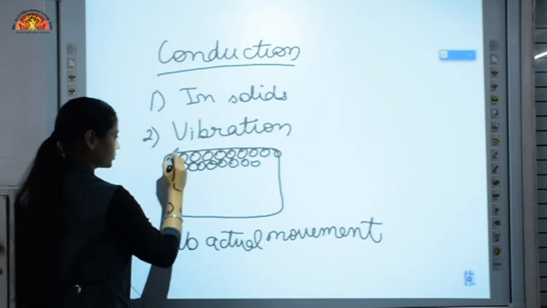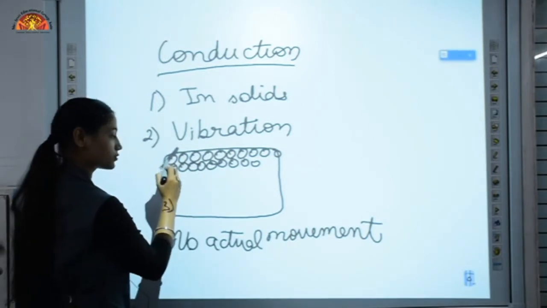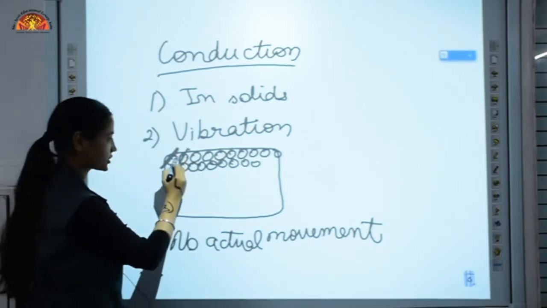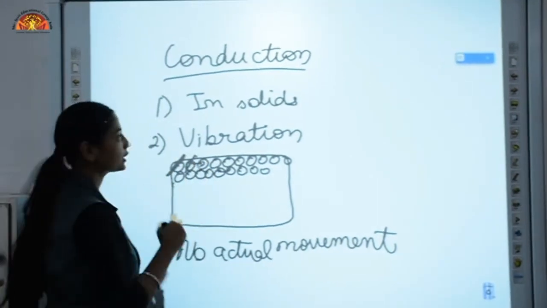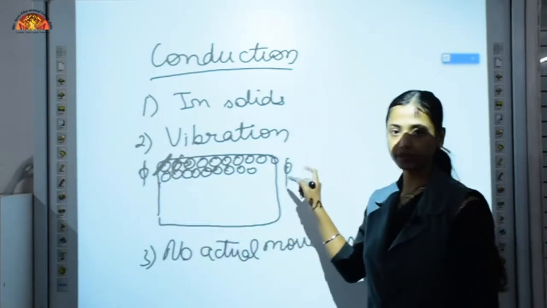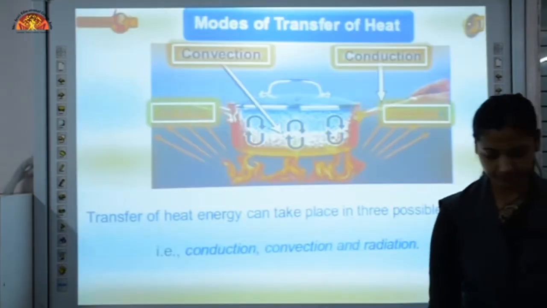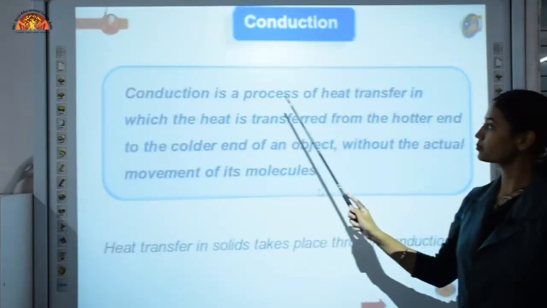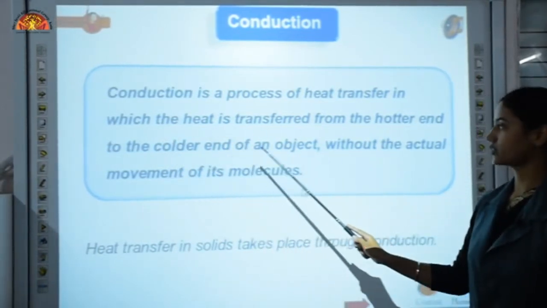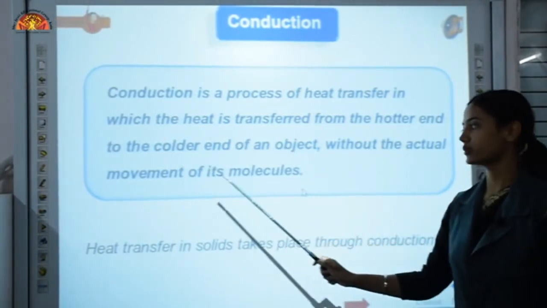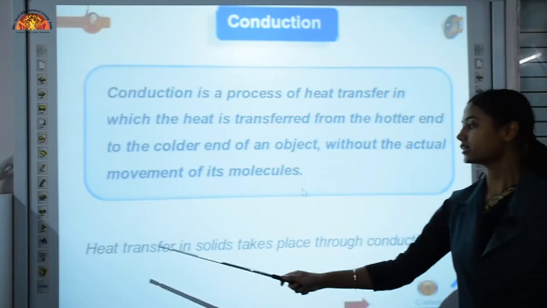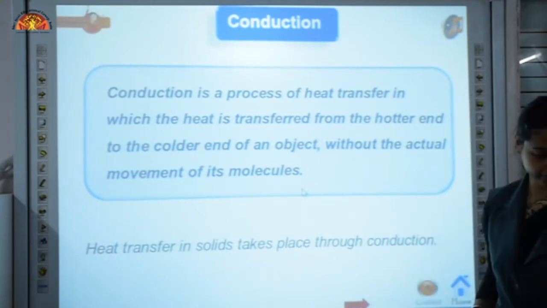Suppose this molecule is vibrating about its mean position, so this molecule will transfer heat to the second molecule, and then again this will vibrate about its mean position, then it will transfer heat to the third molecule, and this is how heat transfers from one end to the other end. So conduction is a process of heat transfer in which heat is transferred from the hotter end to the colder end of an object without the actual movement of its molecules. Why is there no movement? Because molecules are tightly packed. Heat transfer in solids takes place through conduction.